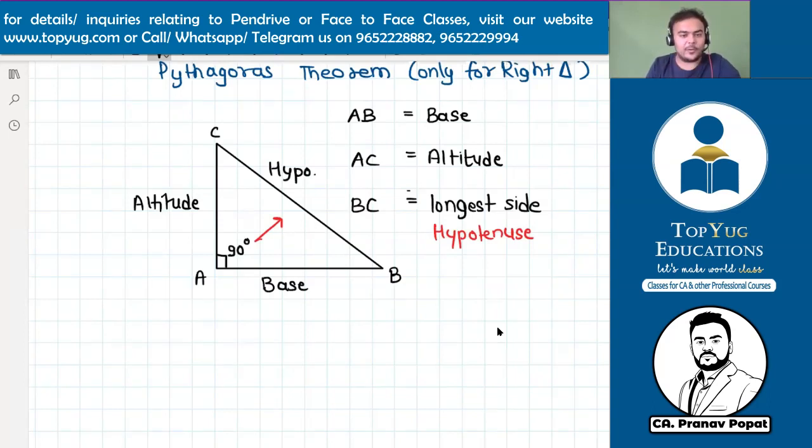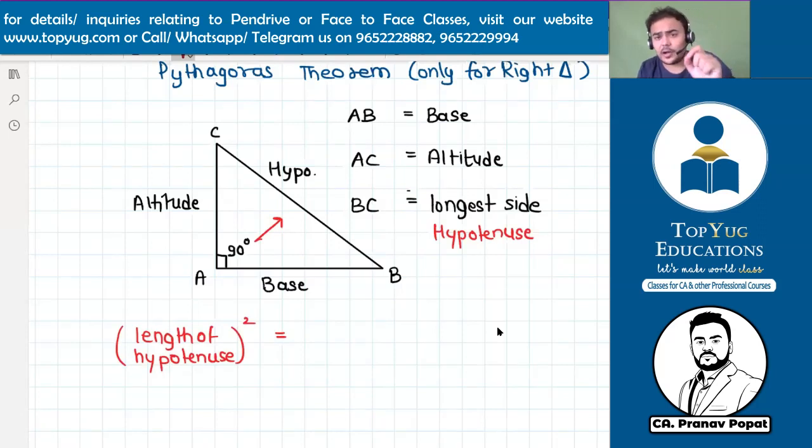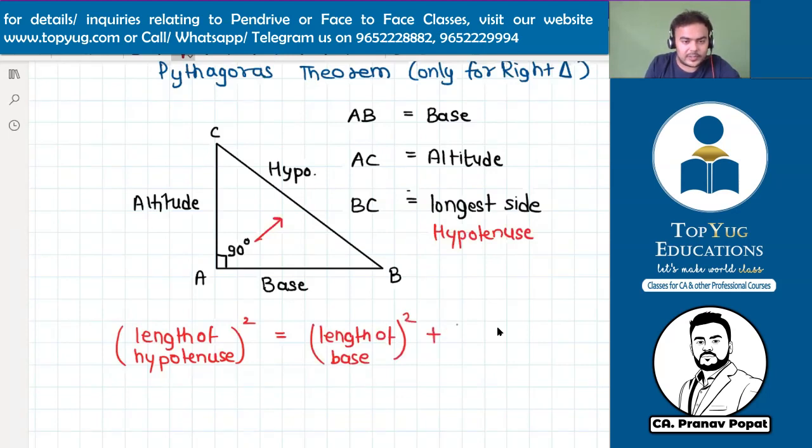Okay, now according to Mr. Pythagoras, the length of the hypotenuse, if you square this length, it is equal to the sum of squares of the other two sides. So the length of the base square plus the length of the altitude square.